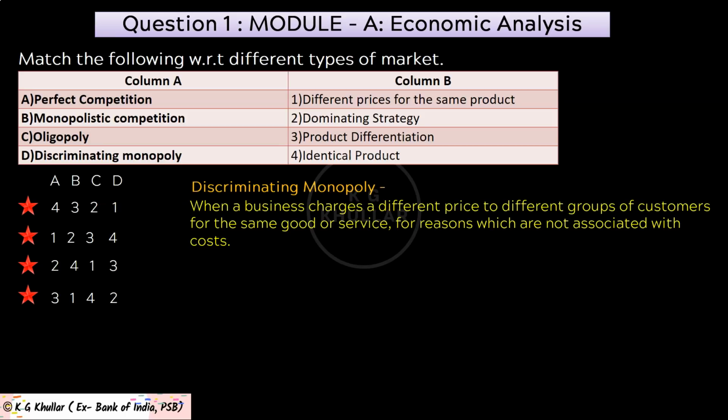So friends, with this discussion, I hope now you can easily answer this question. Perfect competition matches with identical product. Then monopolistic competition matches with price differentiation. Then oligopoly matches with dominating strategy. And lastly, discriminating monopoly matches with different prices for the same product. Thus, the correct option for the given question is option A.